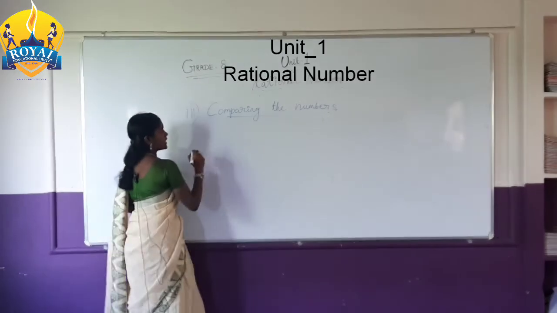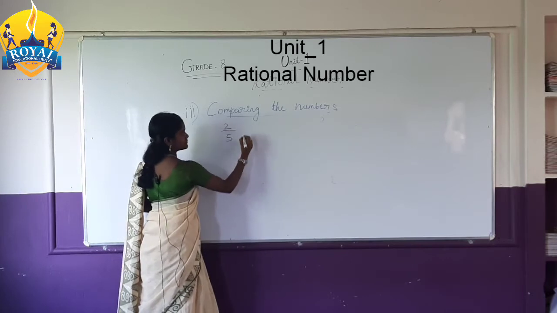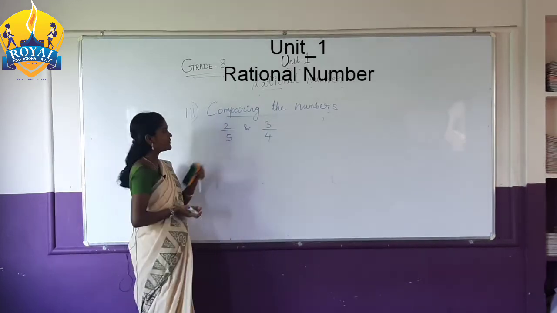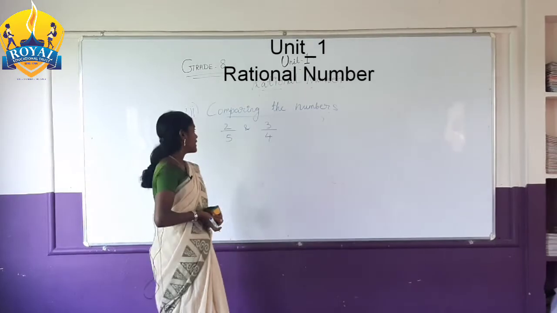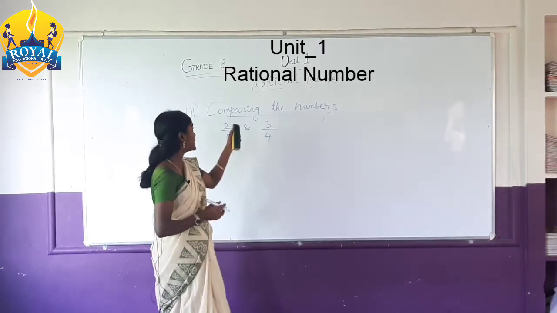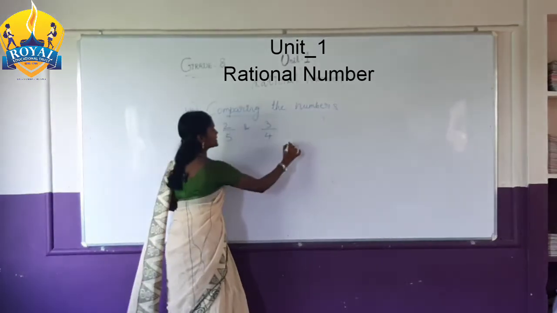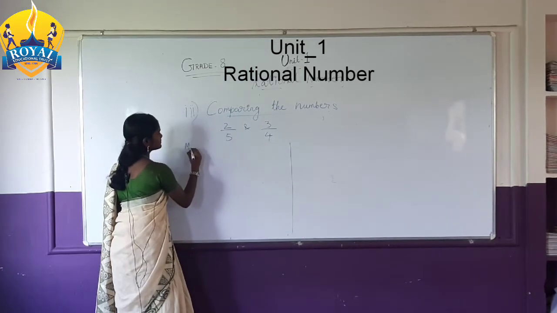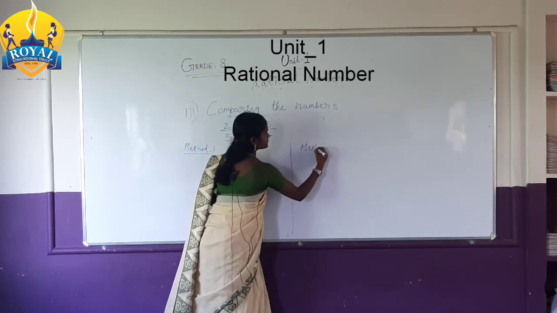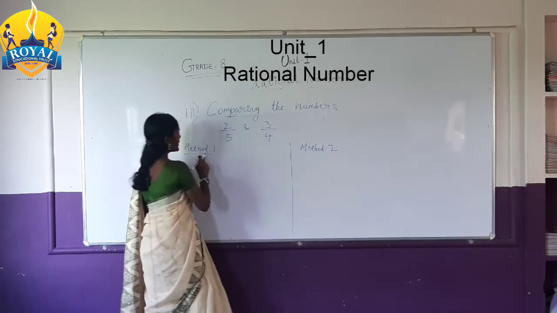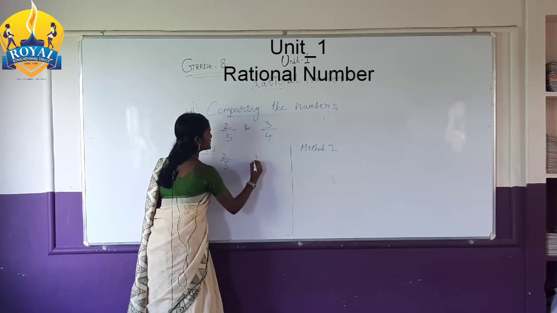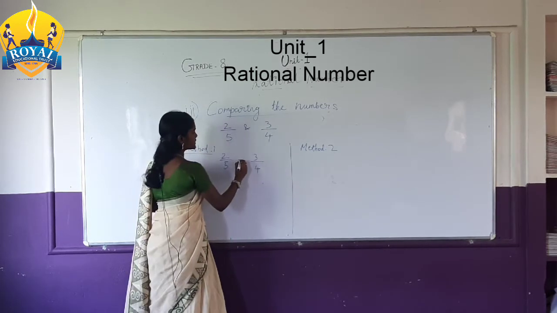Here, 2 by 5 and 3 by 4. You have to find which one is greater. Two methods are used in comparing numbers: method 1 and method 2. Method 1 is very easy. For 2 by 5 and 3 by 4, how do we put the symbol?